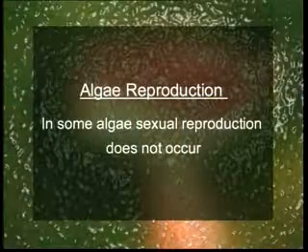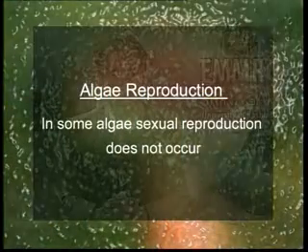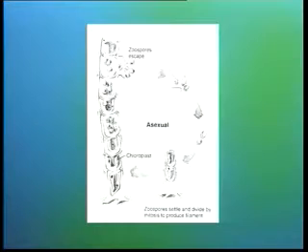Now discussing the reproduction in algae. Algae reproduce both by asexual and sexual means. However, in some algae, sexual reproduction does not occur at all. It is either through its phylogenetic loss or it has not developed. Asexual reproduction involves the increase of progeny without involving the fusion of cells and nuclei.